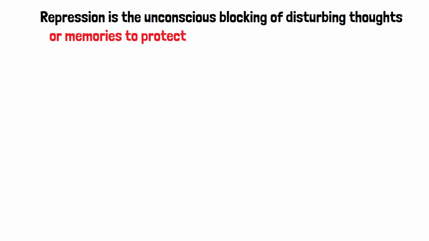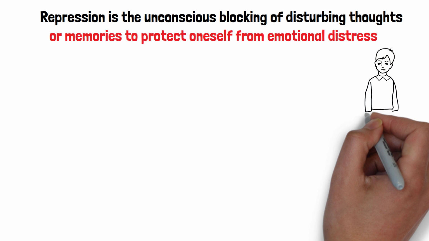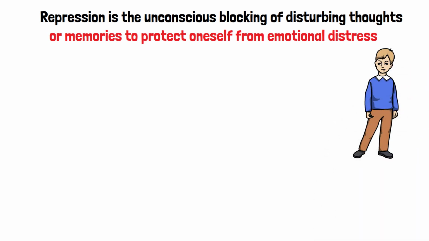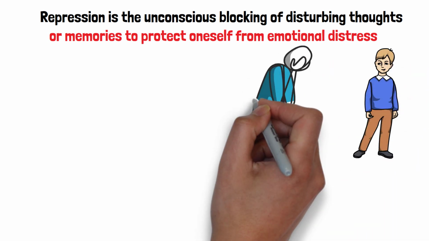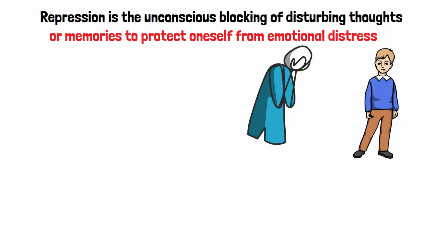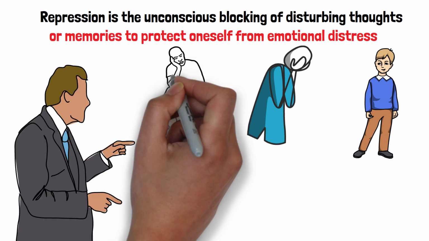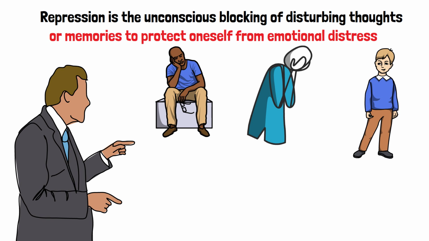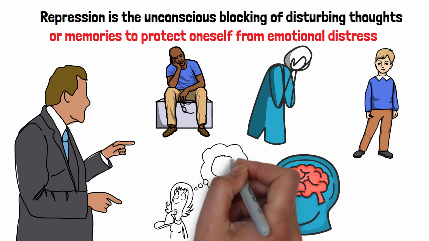Repression. Repression is the unconscious blocking of disturbing thoughts or memories to protect oneself from emotional distress. This can involve forgetting traumatic events from childhood, which might affect behavior and emotional responses without the person being aware. Though repression helps manage immediate stress, it can lead to complex psychological issues if the repressed memories resurface.